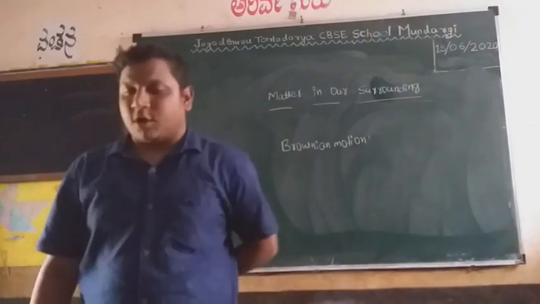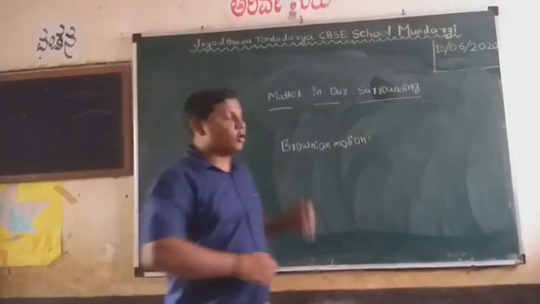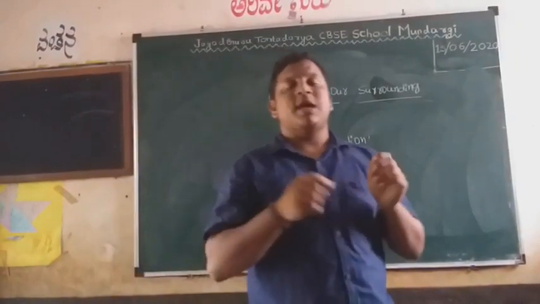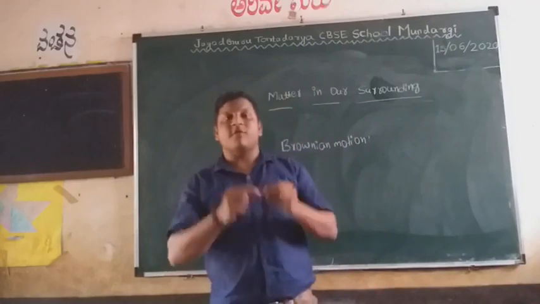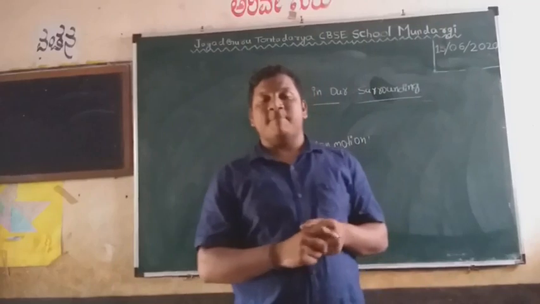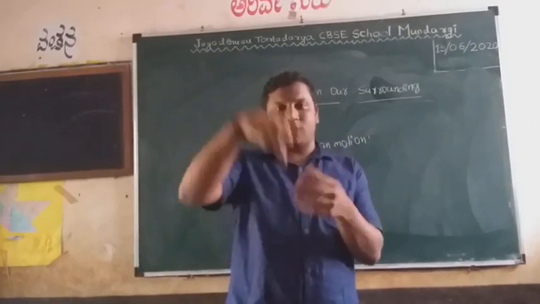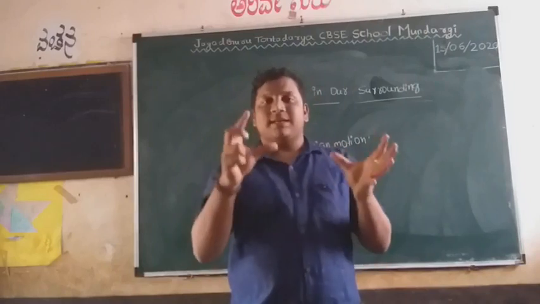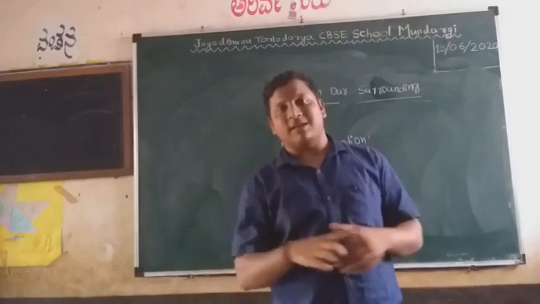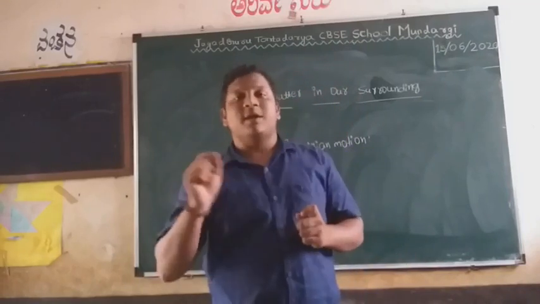First one is Brownian motion. The Brownian motion explains the motion of particles. In the last class, we discussed that when you add any color substance to the water, the whole water becomes colored without stirring because of the motion of the particles.